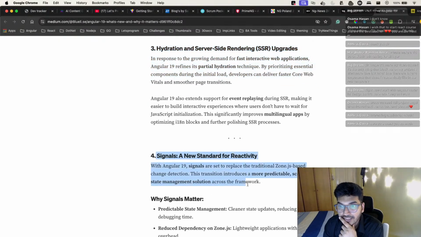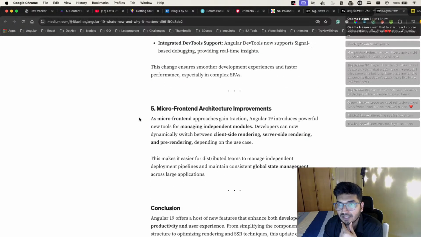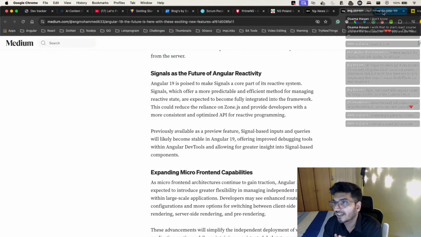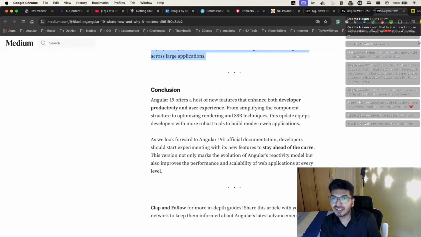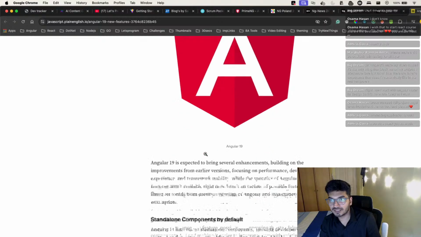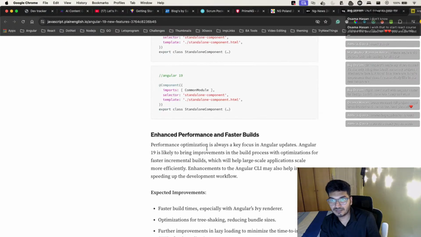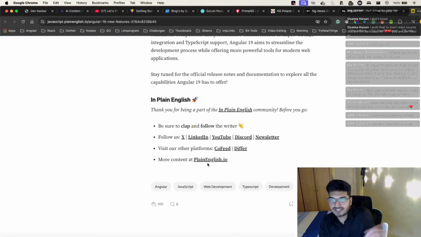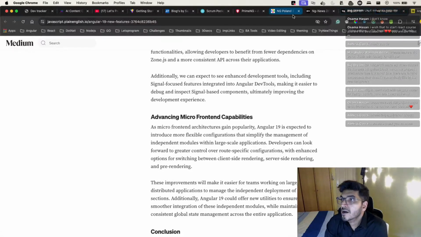So we have signals. I think it's the same. Micro frontend. Okay, I think they both have copied the blog, I guess. I don't know. Looks almost the same. Let's see, do we have something additional here? Yeah, it's standalone, enhanced. Okay, advanced. Yeah, it's the same, man. It's the same. Okay, that's cool. That's really cool.